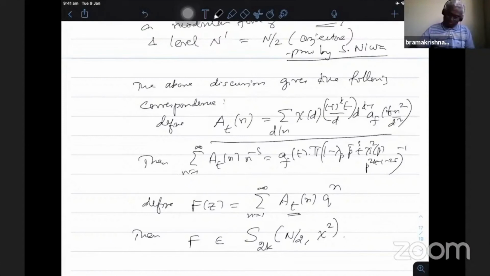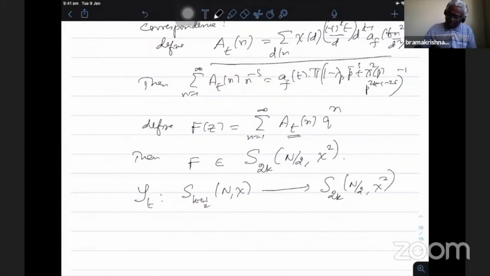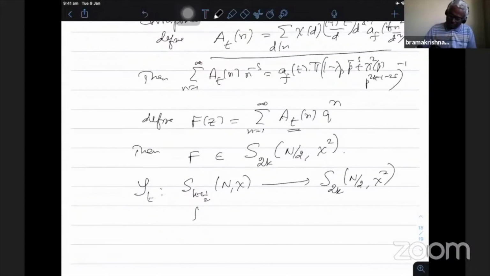Okay, so this is what the relation says: the map S_t, which we call the Shimura map, takes S_{k+1/2}(N, chi) to S_2k(N/2, chi^2). The relation is that f is mapped to the summation over n equal to 1 to infinity, summation over d dividing n.